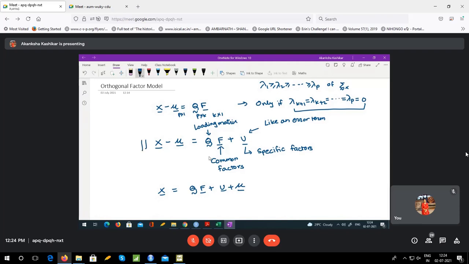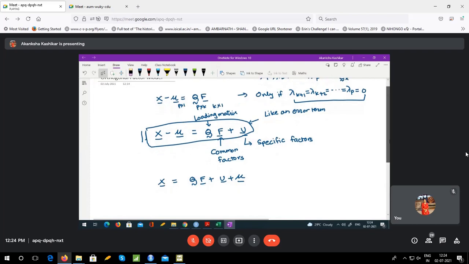What we did yesterday is not an orthogonal factor model. It is just some preliminary mathematical thinking that goes into developing an orthogonal factor model. This particular thing here is an orthogonal factor model. So if there is a question in the exam, state the orthogonal factor model, you have to state this along with U, not the first one. Am I making myself clear? I've seen people writing the first model, so I'm repeating it.